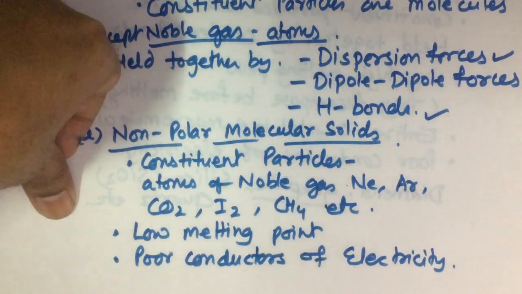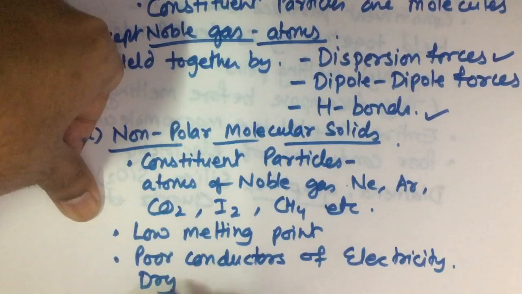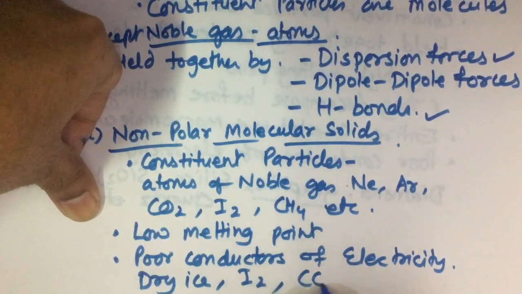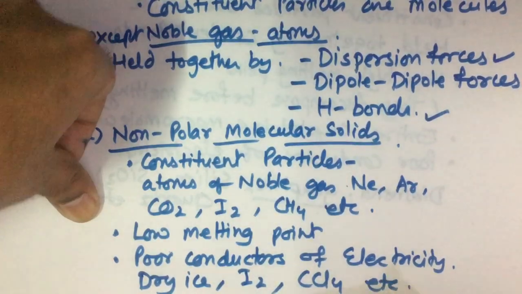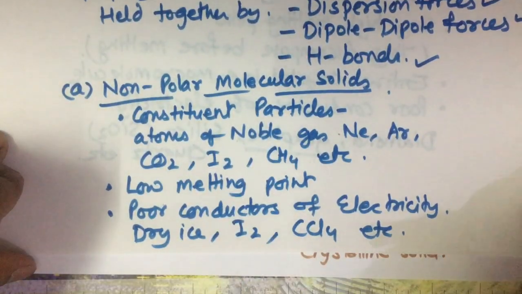Some examples: dry ice, that is solid carbon dioxide, is an example of non-polar molecular solid. Iodine is an example, CCl4, etc.